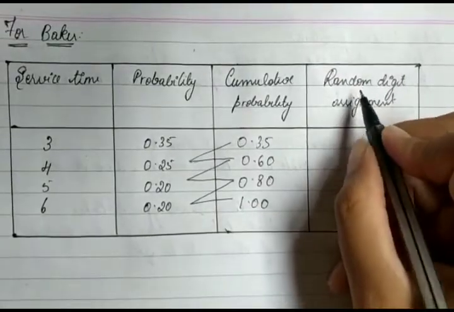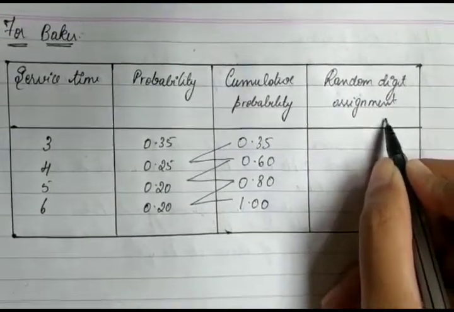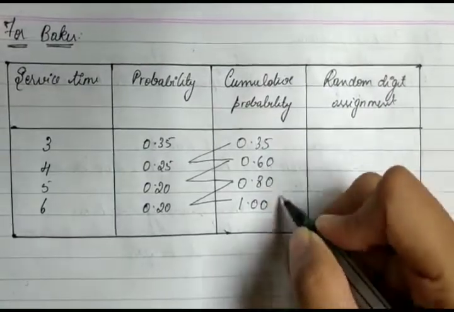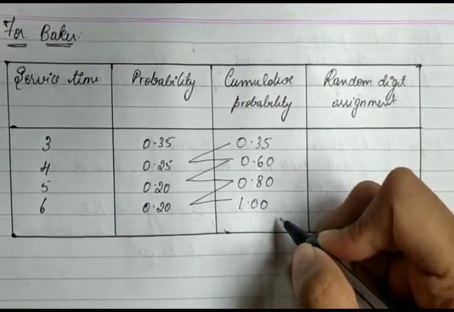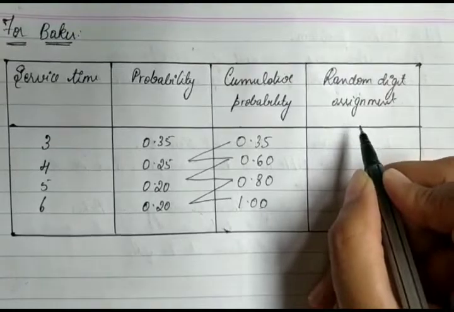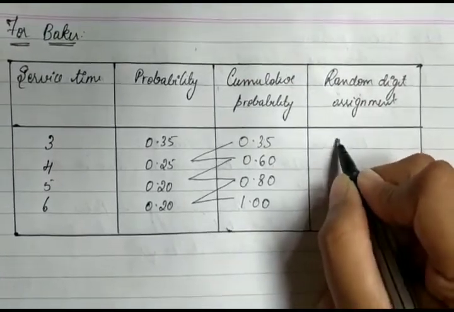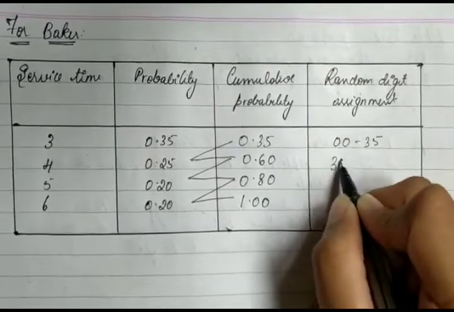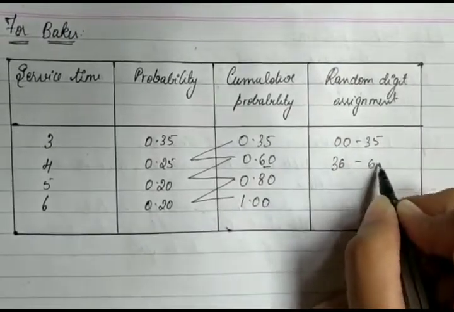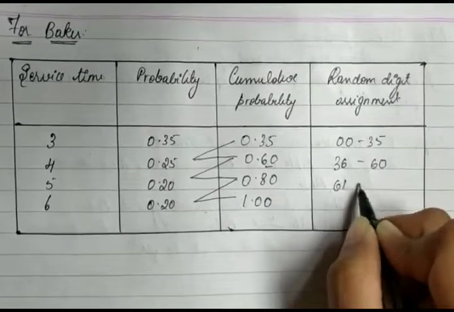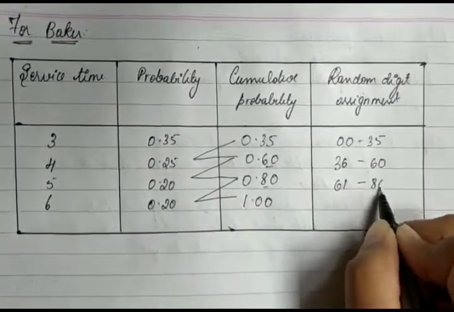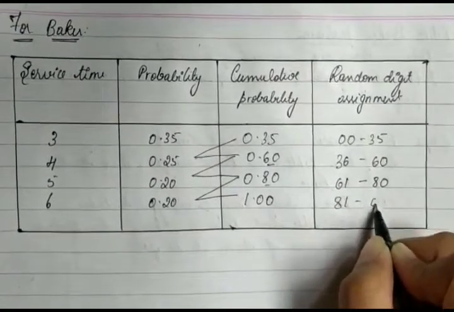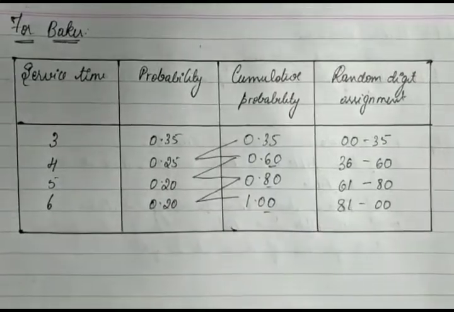For the random digit assignment, we set the ranges: 0 to 35, then 36 to 60, 61 to 80, and then 81 to 0.